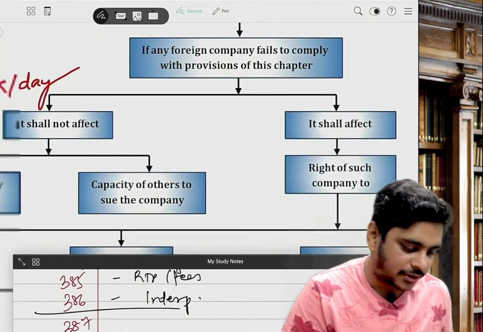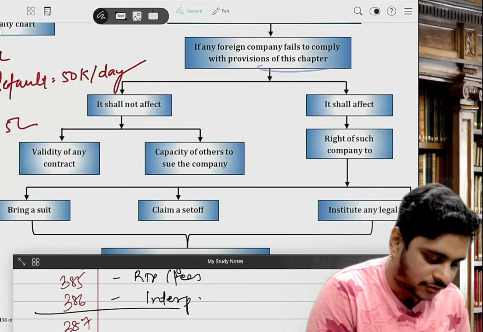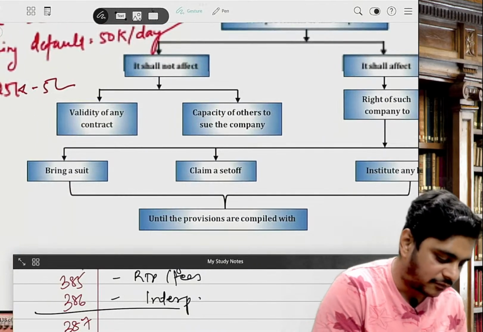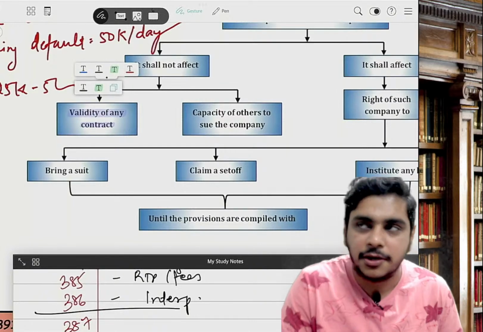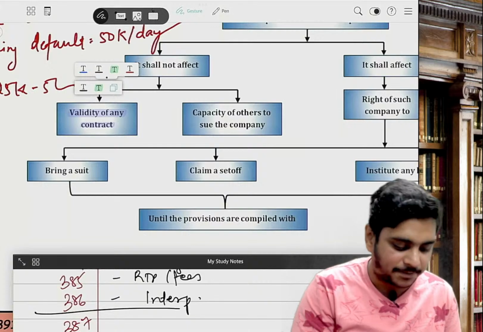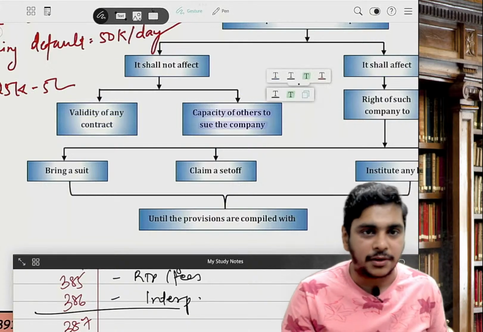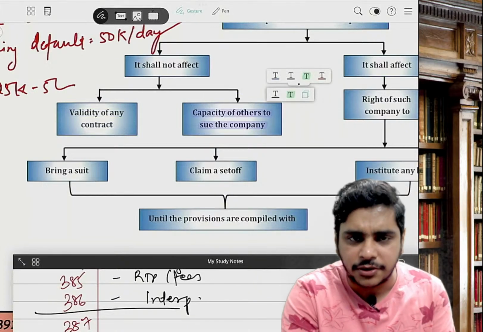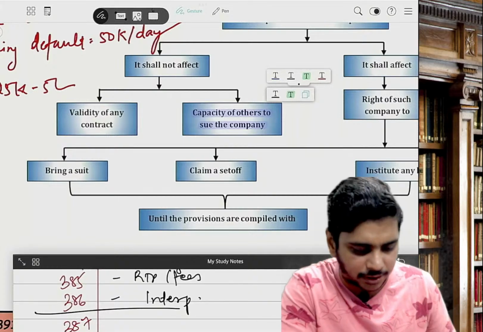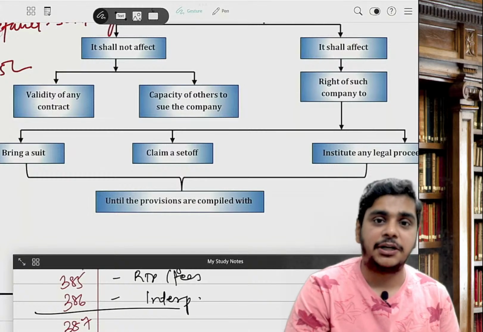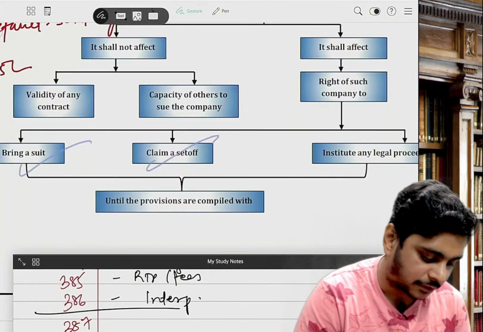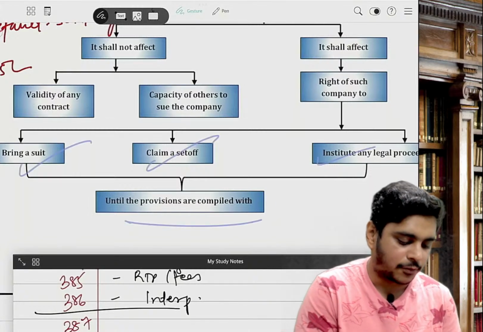It says if any foreign company fails to comply with the provisions of this chapter, it shall not affect the validity of the contract. So a third party can sue? Yes. It will not affect the validity of the contract and the capacity of others to sue the company. However, can the company sue? No, sir. It shall affect the right of the company to bring a suit, claim a set-off or initiate any legal proceeding until the provisions are complied with.